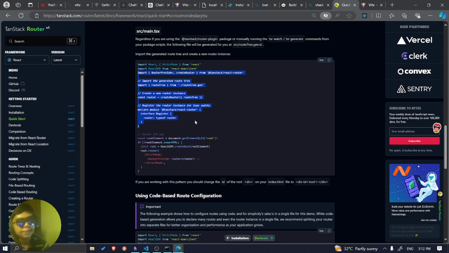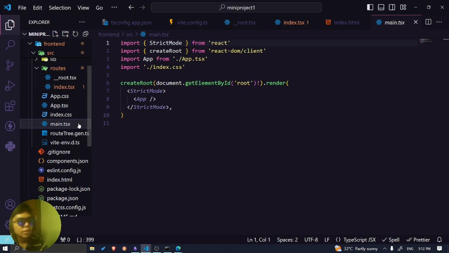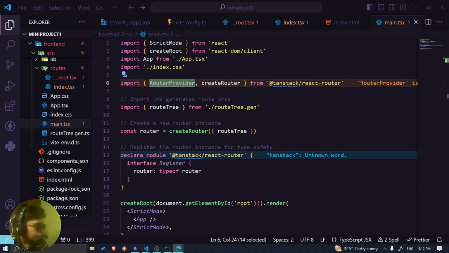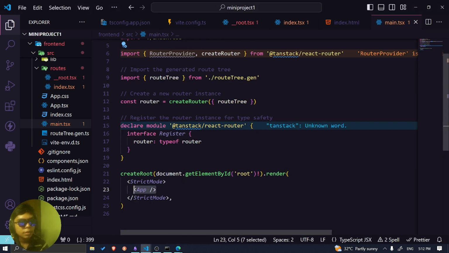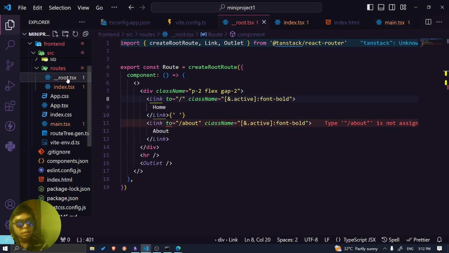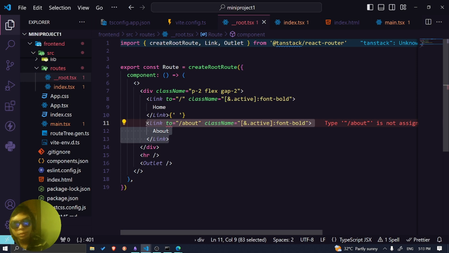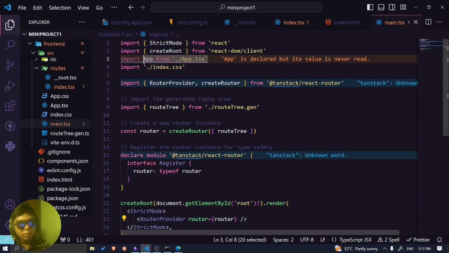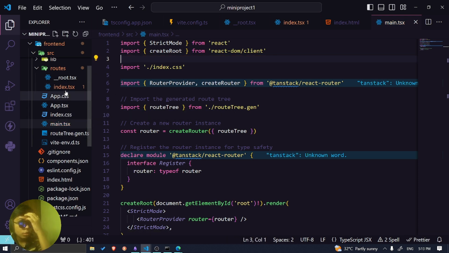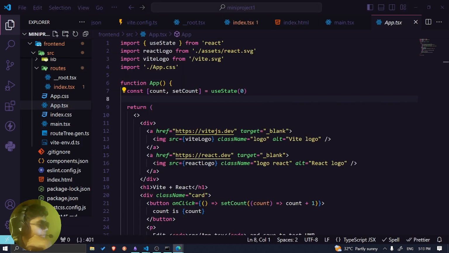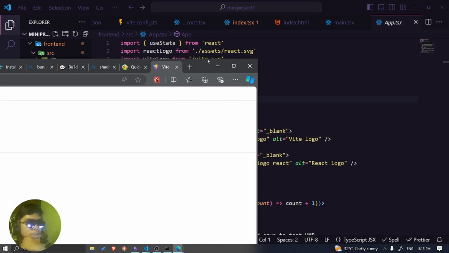Forgot about it. So I need to go to the main CSS. Router is not used for some reason. So I need to take this and put it here. Okay. Type bar is not assigned to type only, fine, so we need to remove this because we don't have the about. And App.jsx is never used. Yep, because we don't need it. Now it's basically gonna go into the index.css, so we can remove this file safely. Let me check first. Nice. Now this is what it looks like.